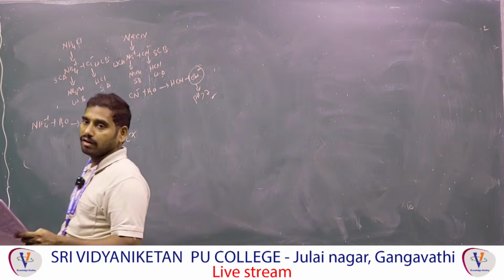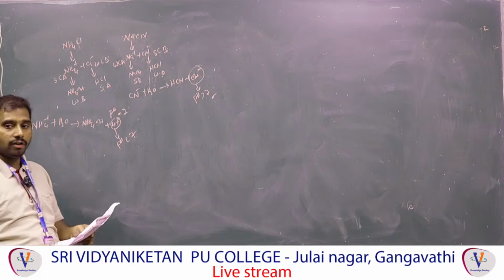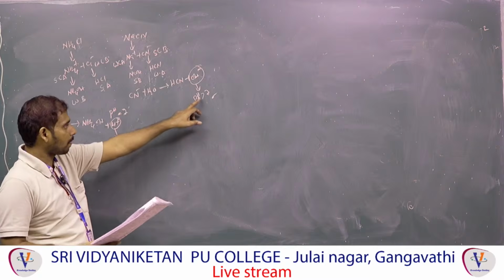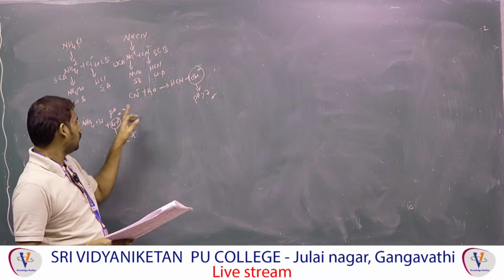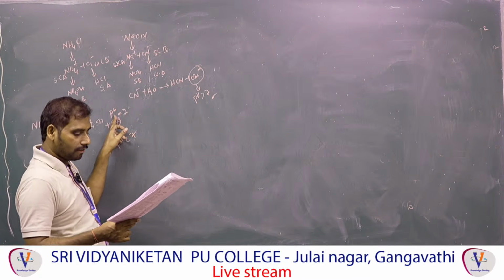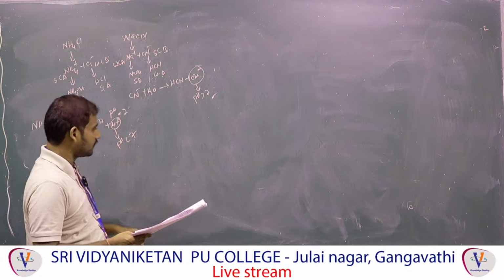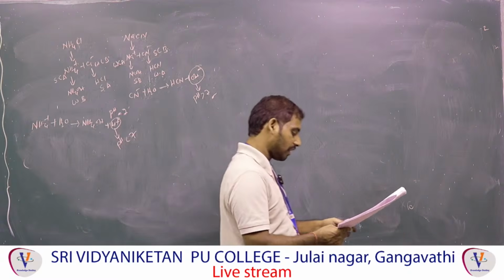Next one, the last one, HCl. HCl is a strong acid, so the pH is very low. So the answer is: first one is NaCN, greater than 7. Second one is neutral, NaCl. Third one is less than 7, that is NH4Cl. Fourth one is HCl. This is the option. Which option? Second option.